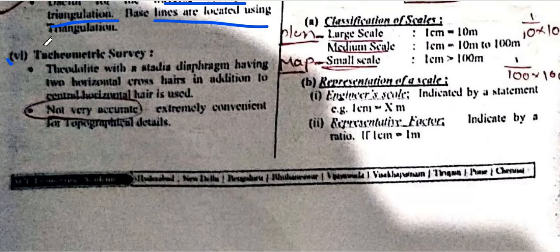Tachymetry is not very accurate, though convenient for topographical details. It is not very useful for topographical surveys.